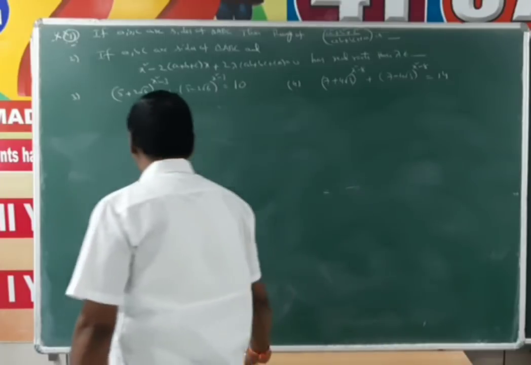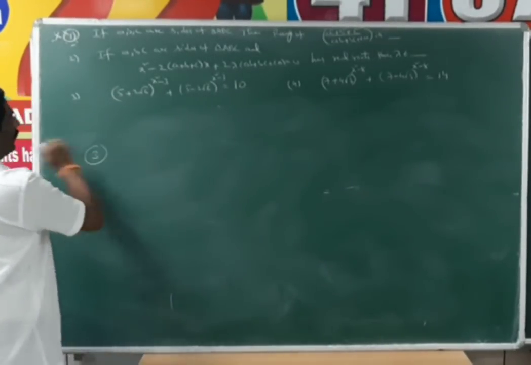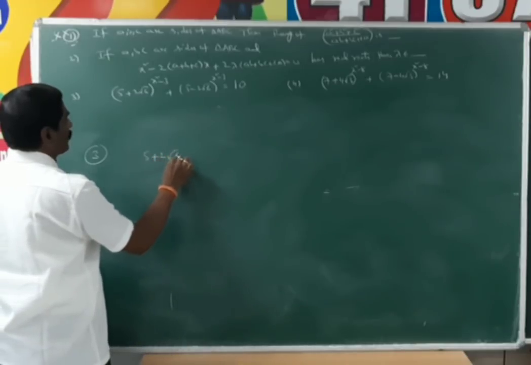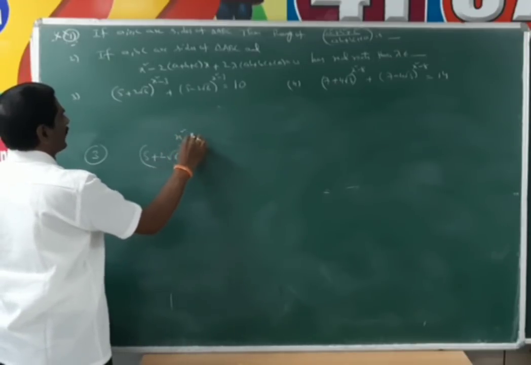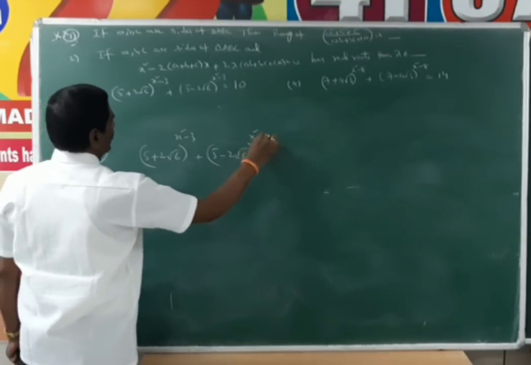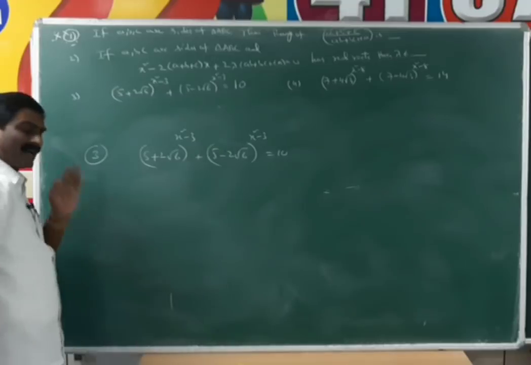If the equation (5 plus 2 root 6) whole power (x square minus 3) plus (5 minus 2 root 6) whole power (x square minus 3) is equal to 10, then find the solutions of that equation.